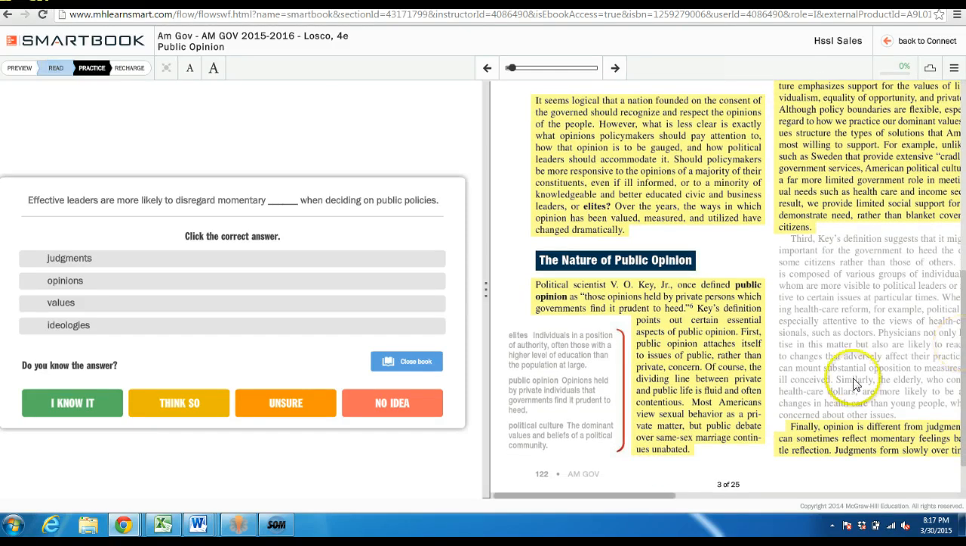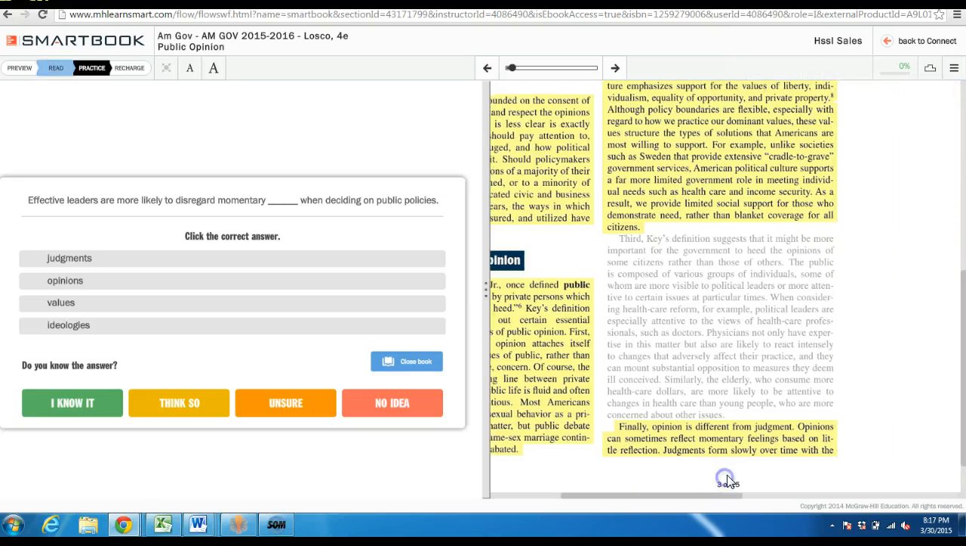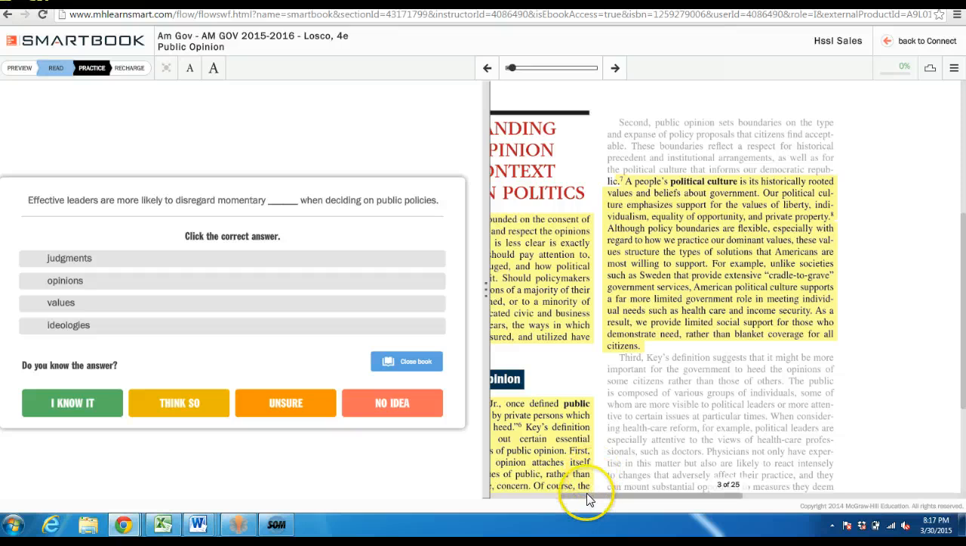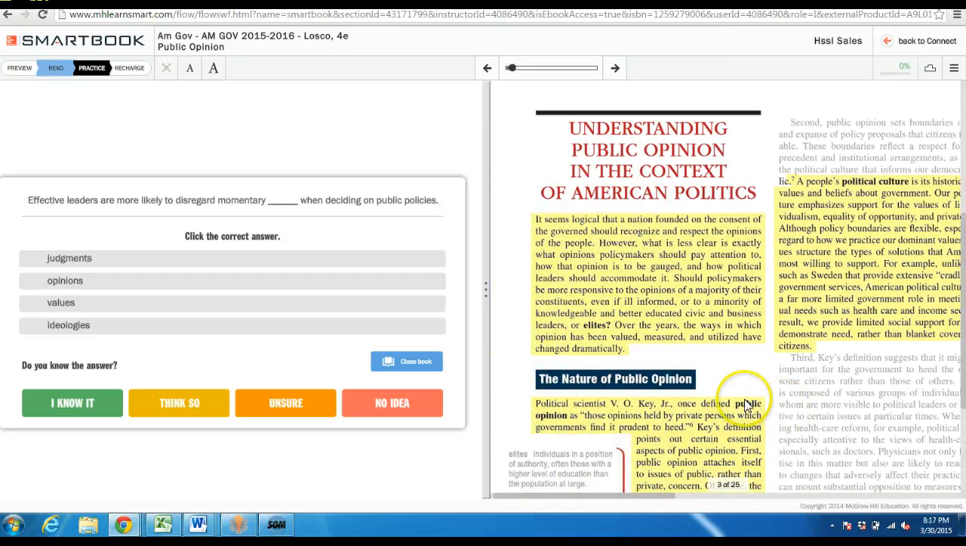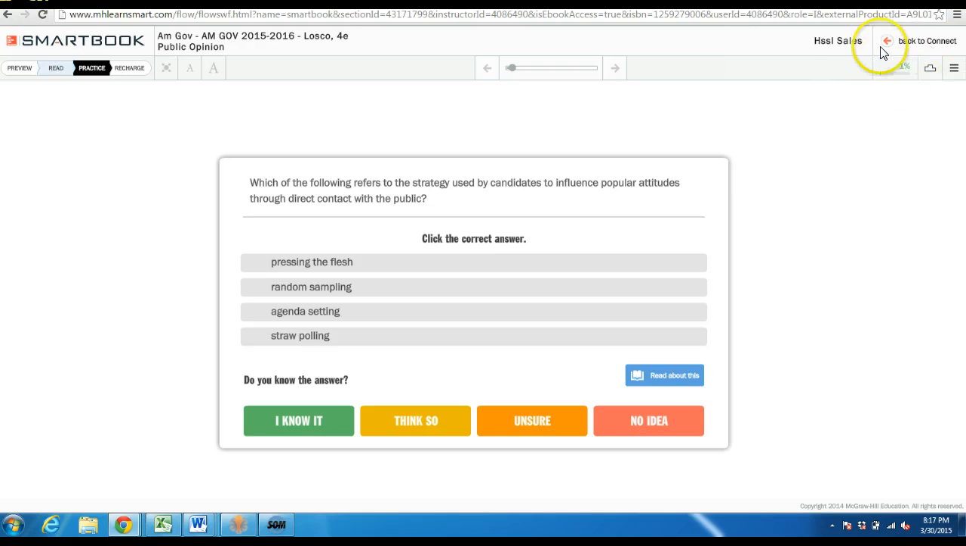Let's see. I think public opinion? I think so. And look, I got it right. Yay! So it also knows, so it only gave me 1% progress because I opened the book.